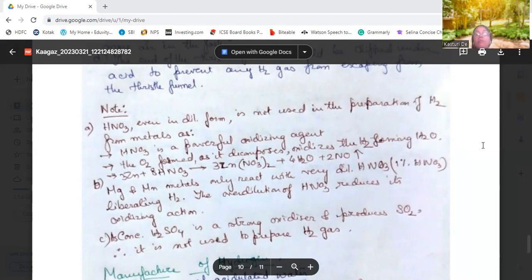Manganese and magnesium only react with very dilute nitric acid, that is 1% nitric acid, liberating hydrogen. Why can this be used? Because over dilution of nitric acid reduces its oxidizing reaction. That is why only manganese and magnesium react with very dilute nitric acid. Then conc H2SO4 is a strong oxidizer and produces sulfur dioxide, not hydrogen, so it is also not used for the preparation of hydrogen.